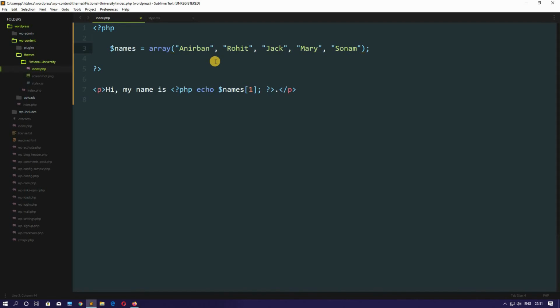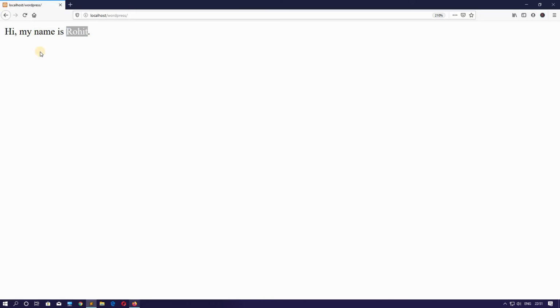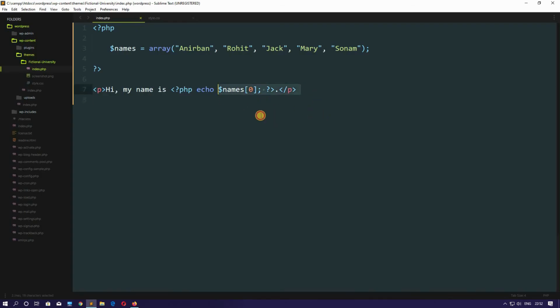In most programming languages, if you are used to some programming languages, then you might already know that an array starts with an indexing of 0. So I want to display Anirban. What will I write? I will write 0. Now if I save this and hit refresh, see, Anirban is displayed. So this is how we create an array with multiple items and display them.